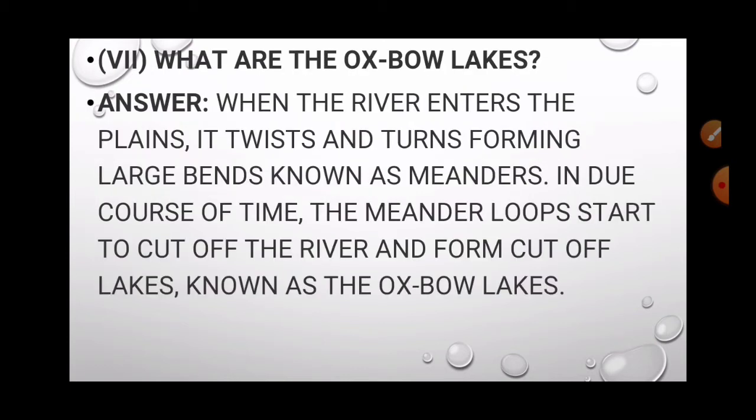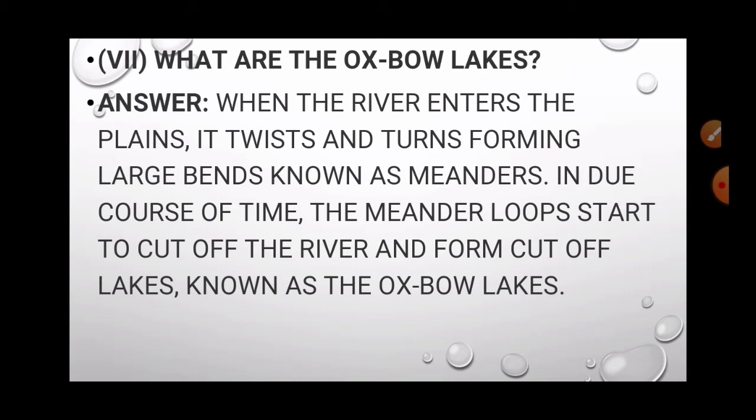Okay. Then what are oxbow lakes? When the river enters the plains, it twists and turns, forming large bends known as meanders, and in due course of time the meander loops cut off from the river and form cut-off lakes known as oxbow lakes. I had already shown you this in the animation. Did you see it? Then you will get it more clearly.